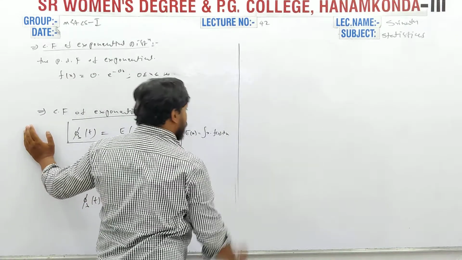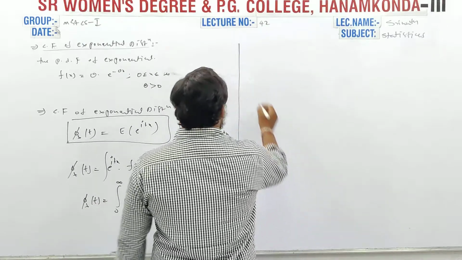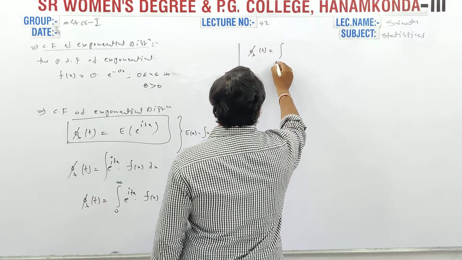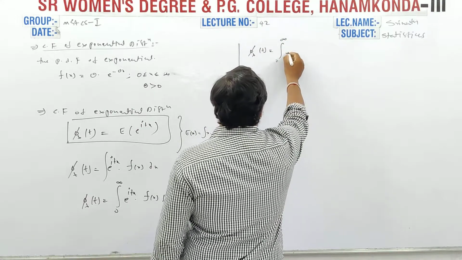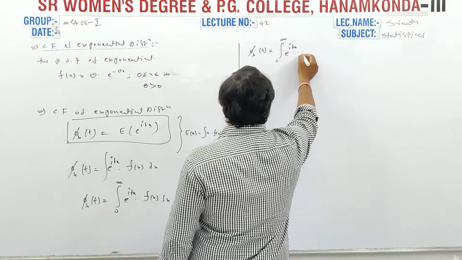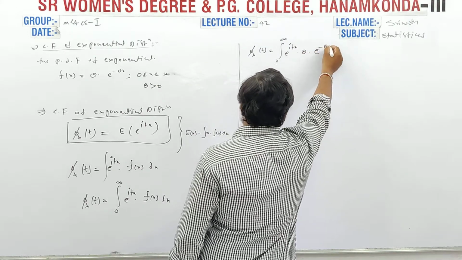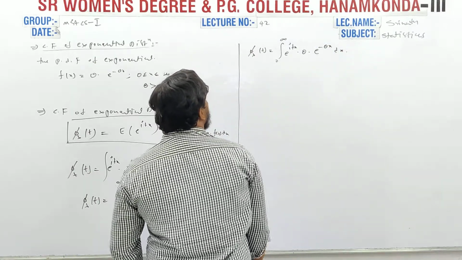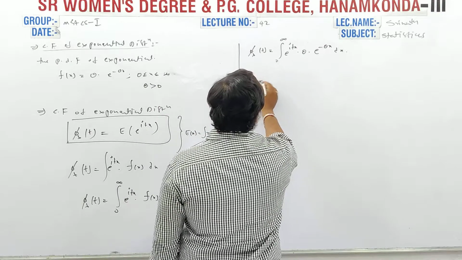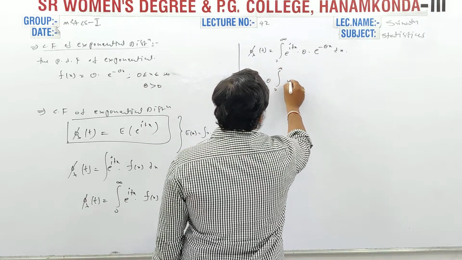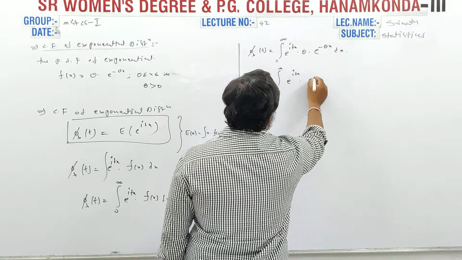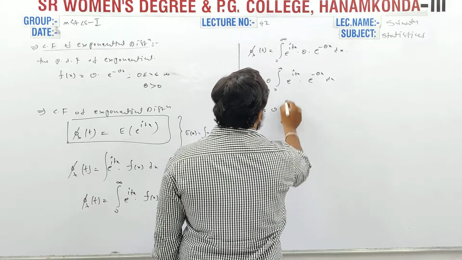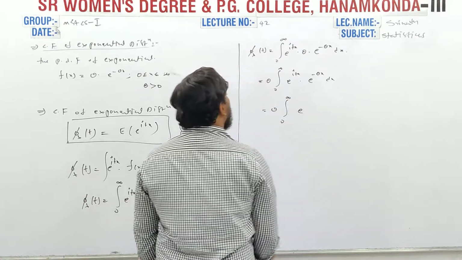And next, phi_X(t) is equal to the integration from 0 to infinity of e power itx into f of x, that is theta into e power minus theta x dx, and theta is the constant, so we can write theta into the integration from 0 to infinity of e power itx into e power minus theta x dx.